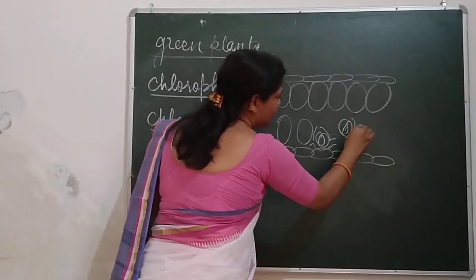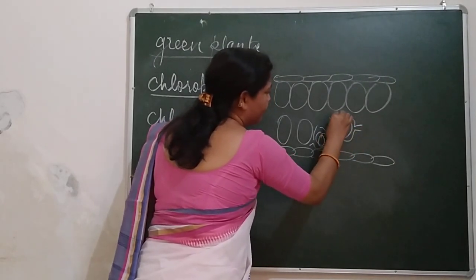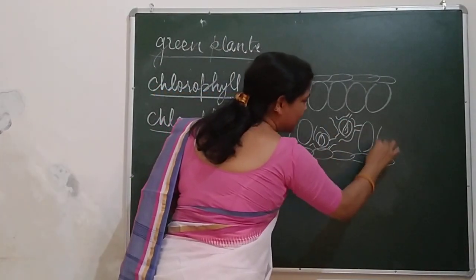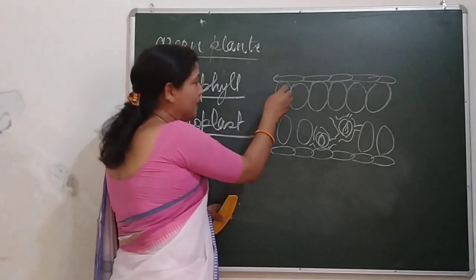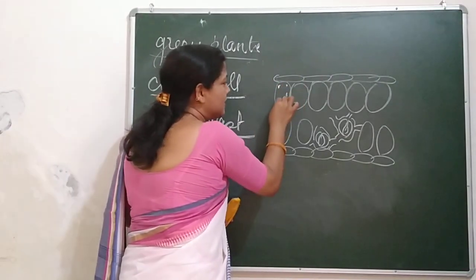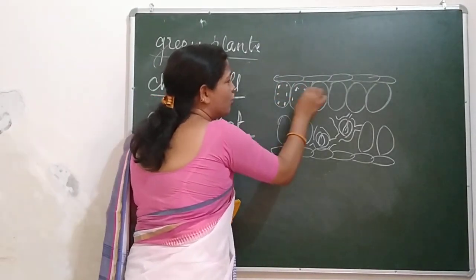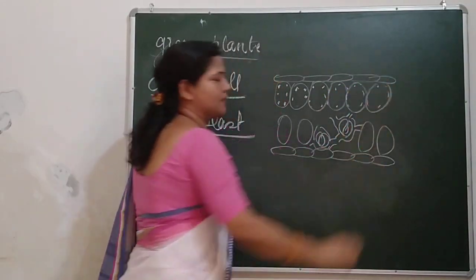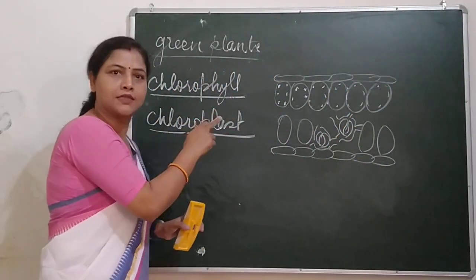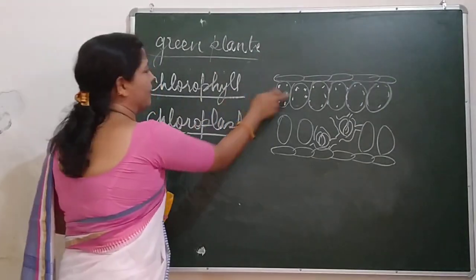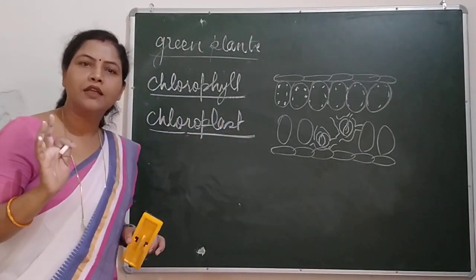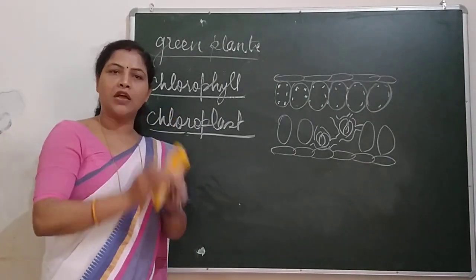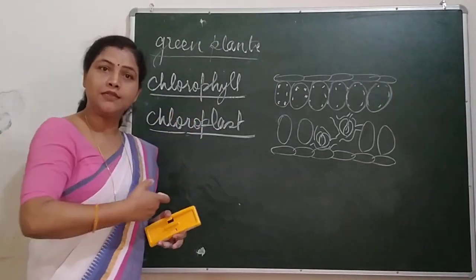This is the stomata, an opening through which CO2 enters, and then these cells are there. In between them you can see these green dots. What are these dots? These are chloroplasts, in which chlorophyll pigments are found in the leaf. So what is the function of this chlorophyll? This chlorophyll's function is to trap sunlight.